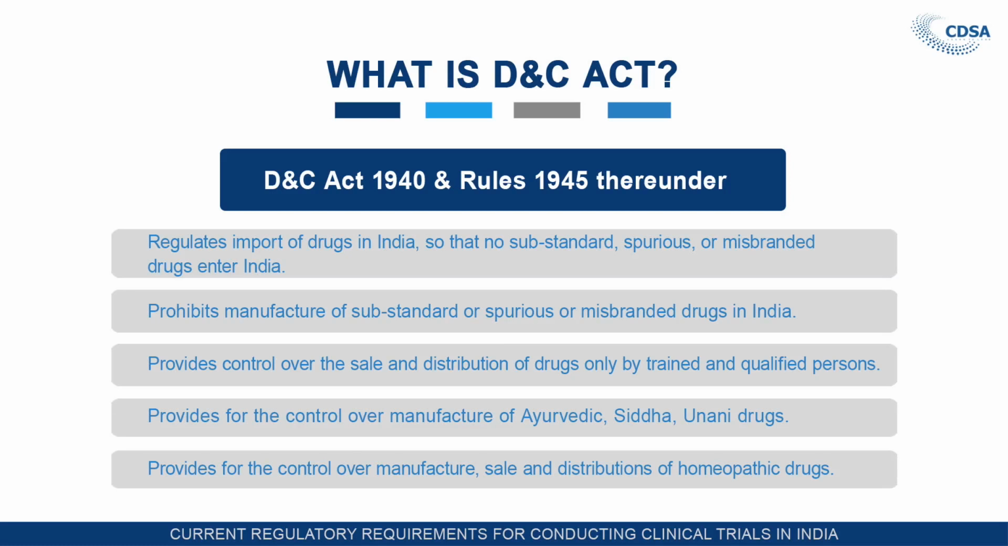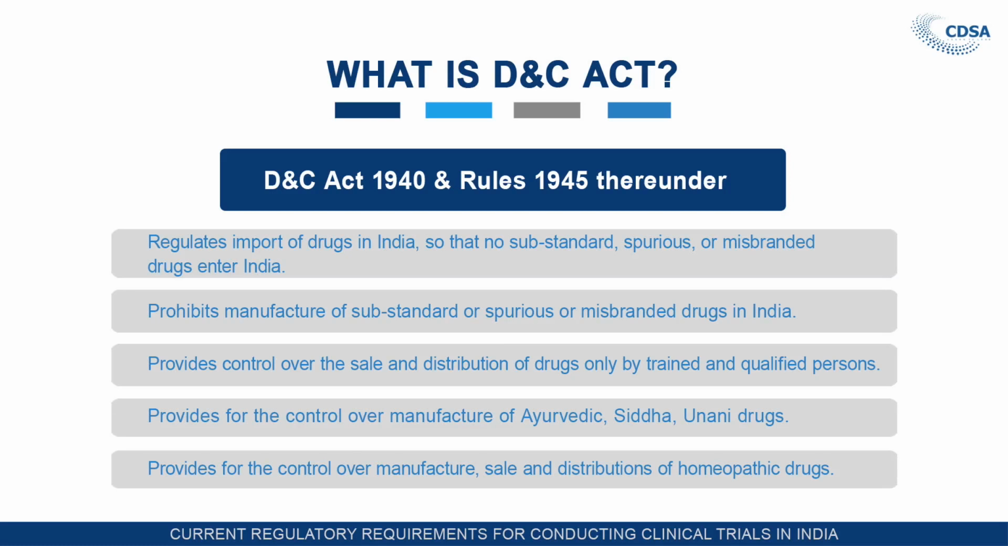Drugs in India are available in two ways, either by import or by manufacture, and they reach the patient by sale. So, these three things, that is import, manufacture, and sale and distribution, need to be controlled and regulated. The Act and rules prohibit manufacture of substandard, spurious or misbranded drugs in India. The sale and distribution of drugs is restricted to registered pharmacists only.